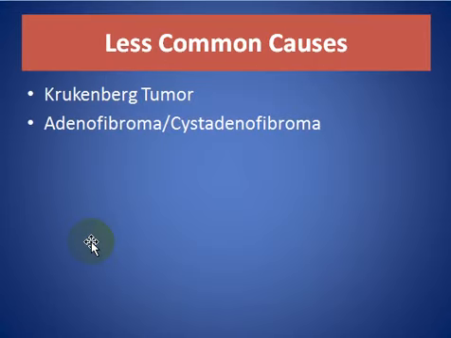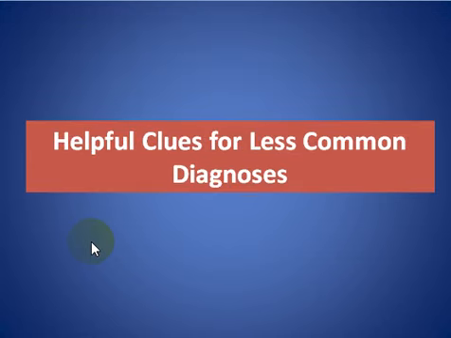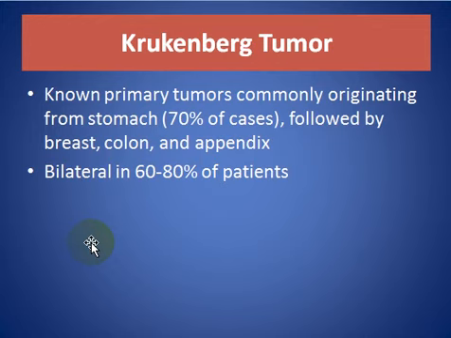Less common causes, we have a Krukenberg tumor, adenofibroma, or cystadenofibroma. Clues for less common diagnosis: Krukenberg tumor, a non-primary tumor, commonly originated from the stomach in about 70% of cases, followed by breast, colon, and appendix, bilateral in 60 to 80% of patients.